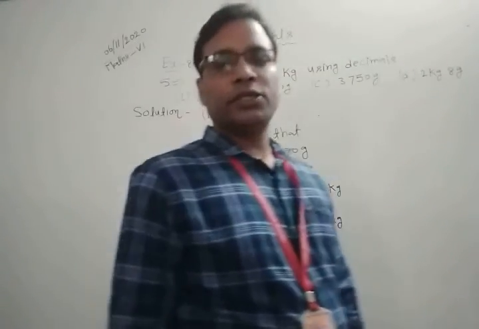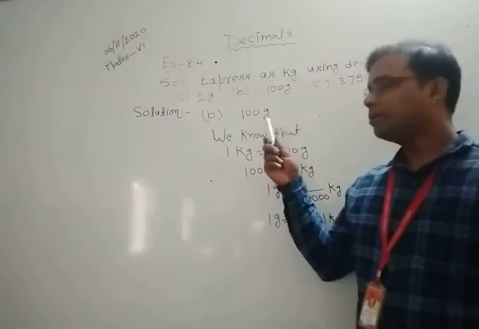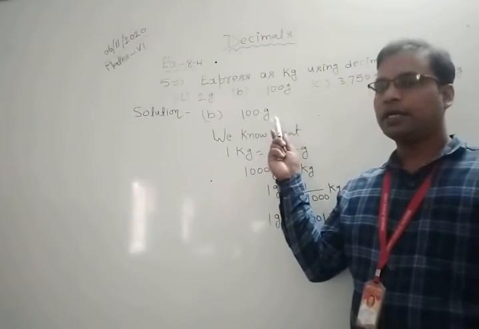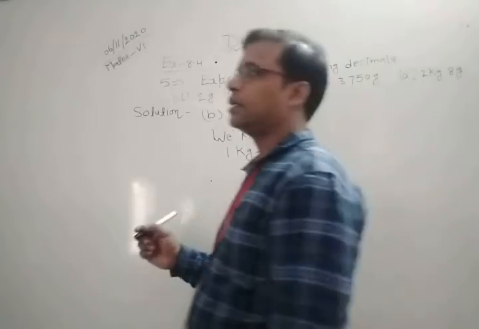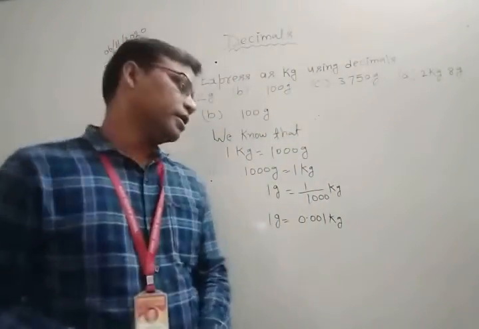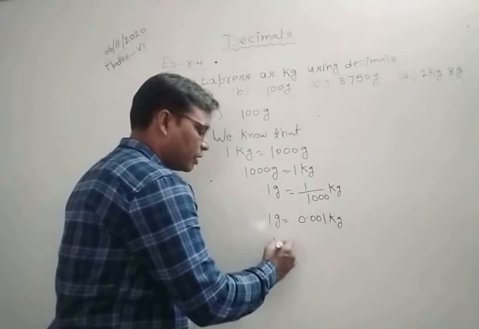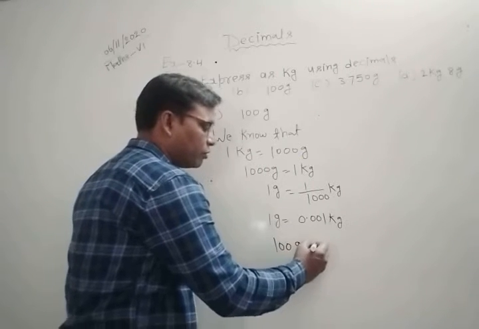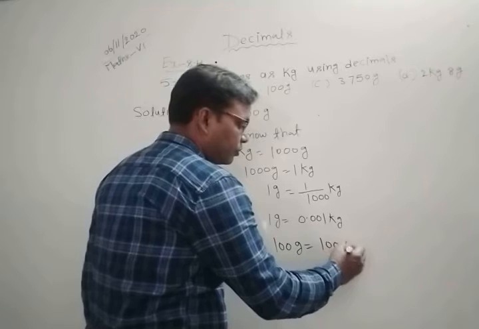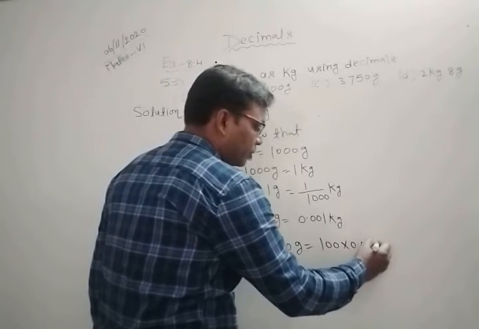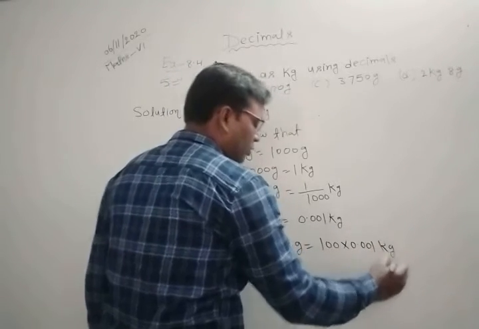But how many grams do we have? You can see in this question we have 100 grams, so we convert it into kg. 100 grams is equal to 100 into 0.001 kilograms.